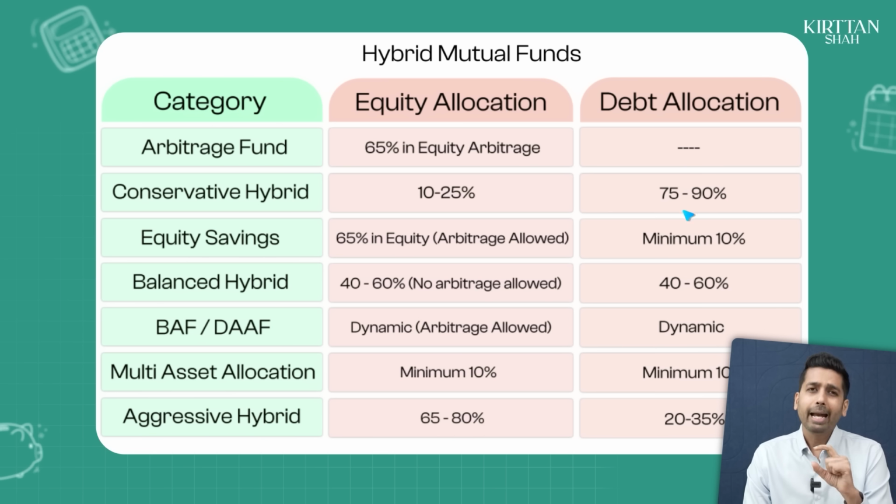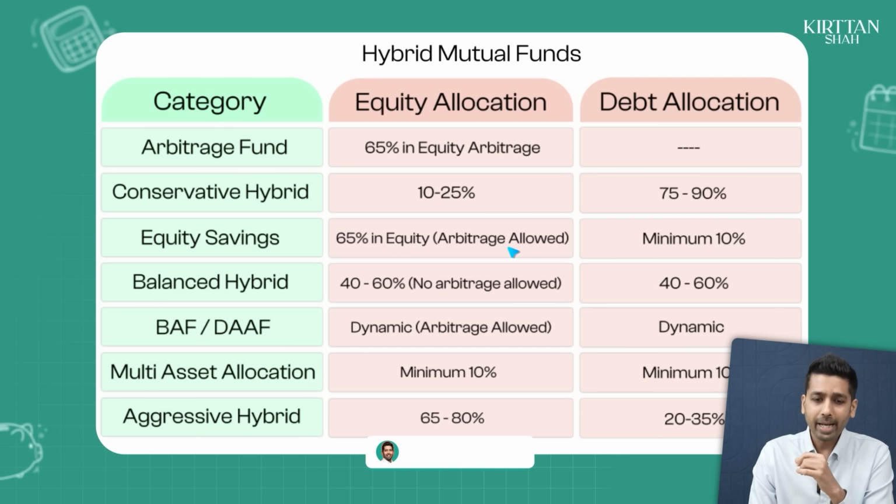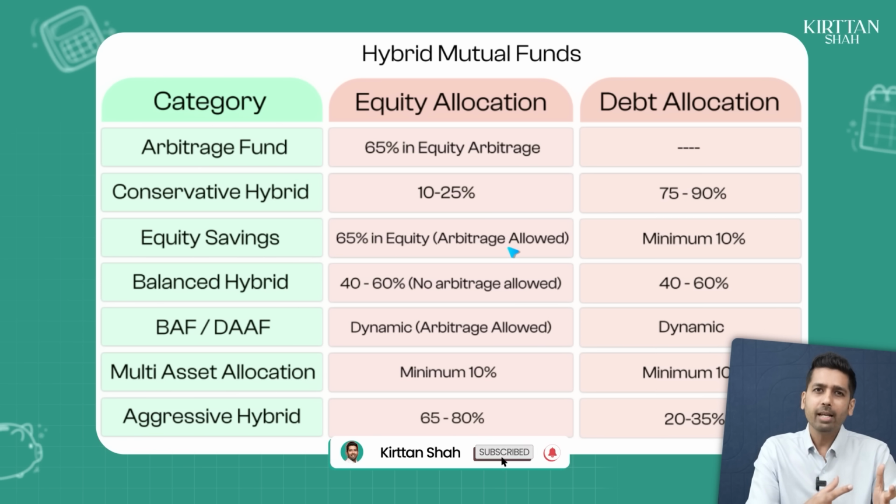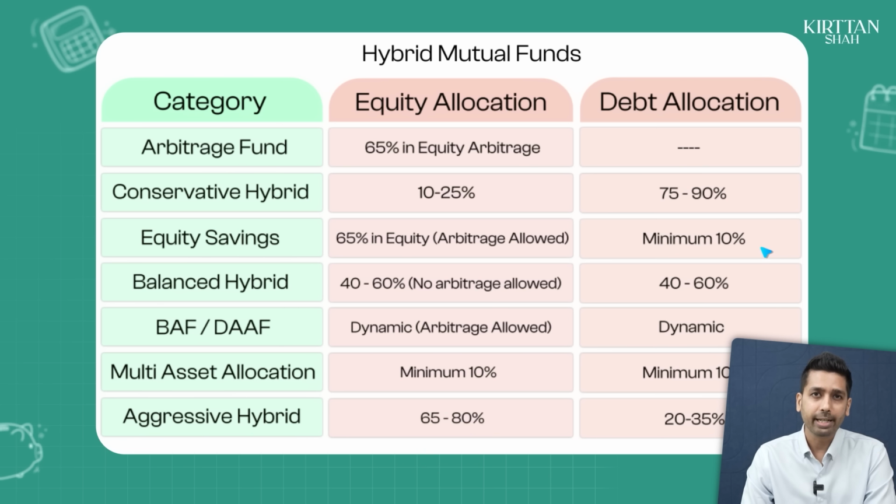The third, and probably in my opinion, the most interesting product that a lot of people don't know about in this particular space is something called as the equity savings fund. Now, if you see, 65% of the 100 rupees that you will invest is allowed to be invested in equity, and the remaining can be either in equity or in debt. But the minimum that needs to be in debt is 10%, like the table already tells you. What's the beauty of this particular product?